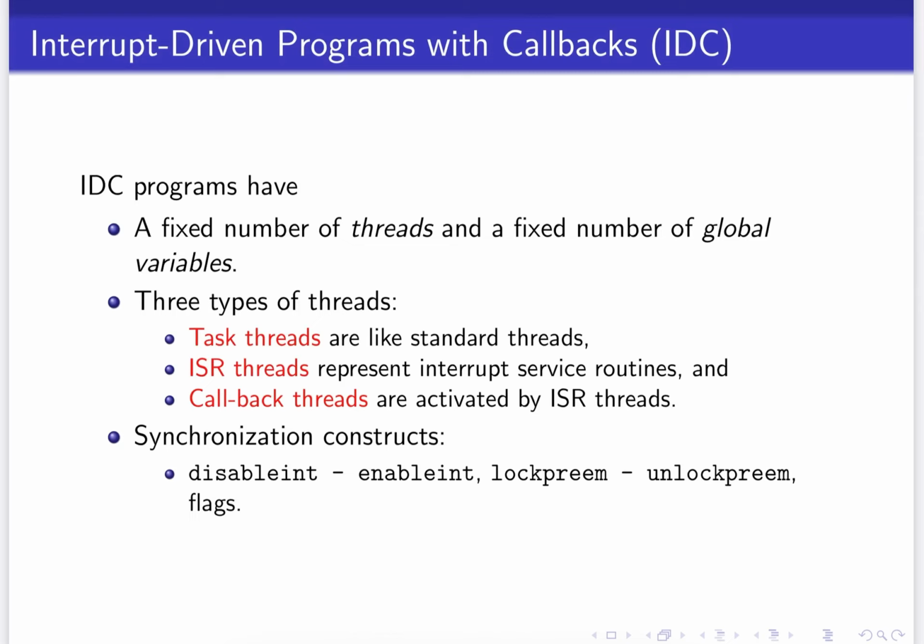There could be task threads, which are normal standard threads available as a part of the API functionality. There could be interrupt service routine threads or ISR threads, which are used for interrupt services. And for HAL RTOS, we specifically have callback threads which are activated by ISR threads. Callback threads typically function by suspending the scheduler so that no other preemption can happen. HAL RTOS or IDC programs with callbacks also deploy synchronization constructs like enabling and disabling interrupts, locking and unlocking preemption, and it also uses several different kinds of flags.